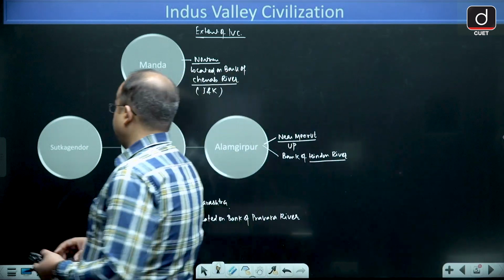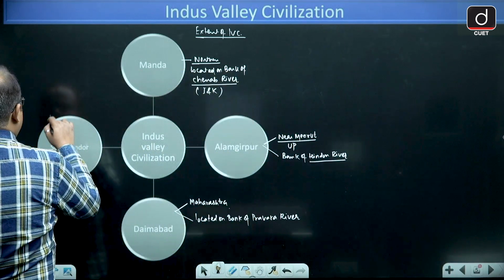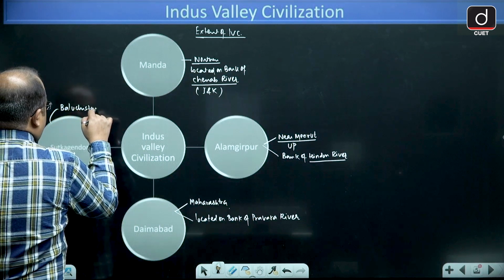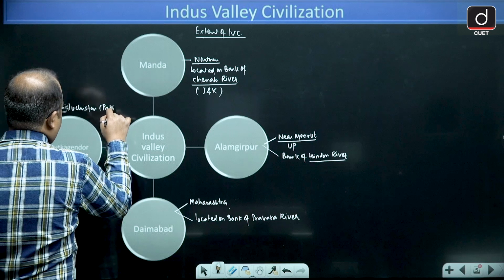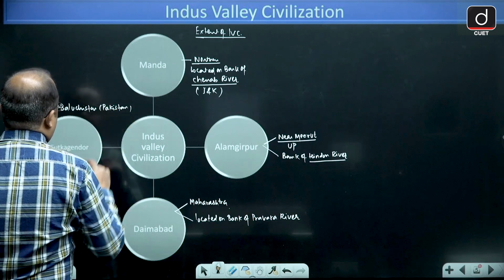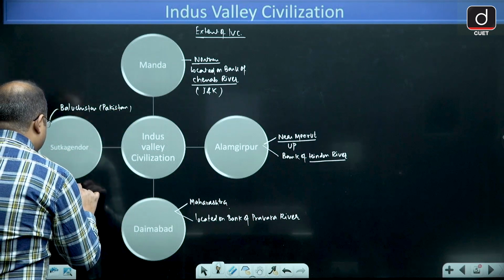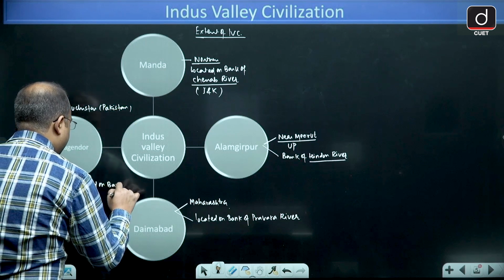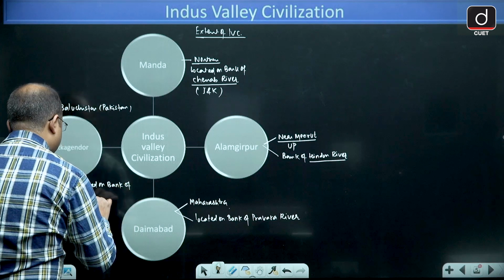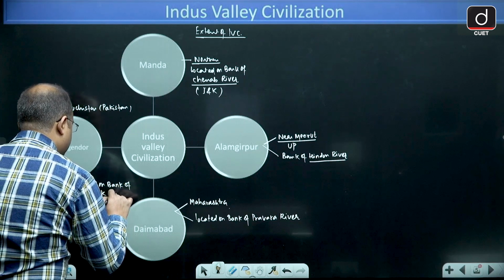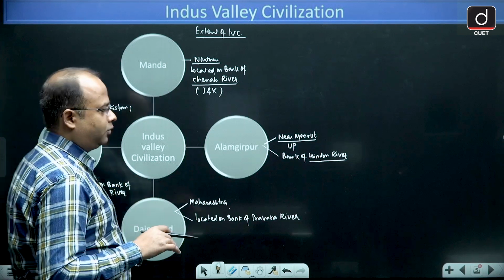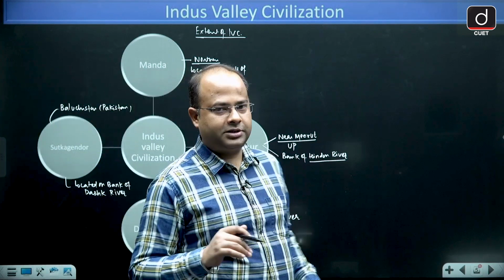Next is Sutka Gendor. Where is it? It is in Baluchistan, and Baluchistan is right now in Pakistan. It is located on the bank of Dashk river. So these are the 4 extreme points of Indus Valley civilization.